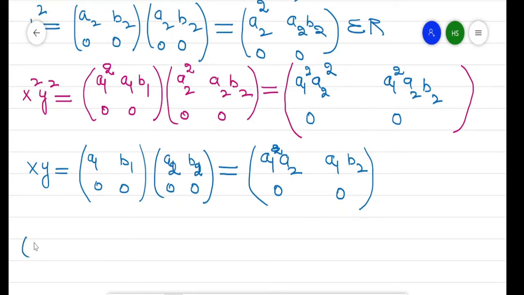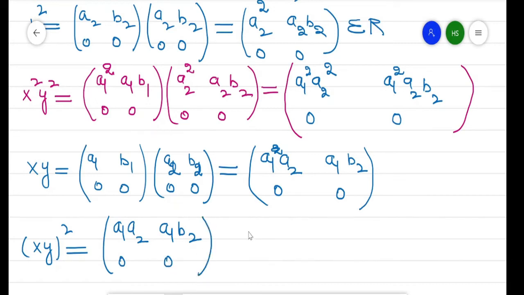Now what is (xy) whole square? So this value is a1, a2, a1 b2, 0, 0, this value is a1 a2, a1 b2, 0 and 0, this product.